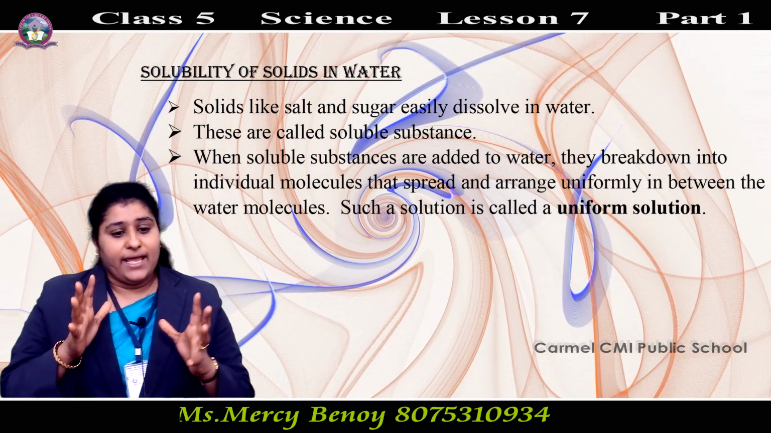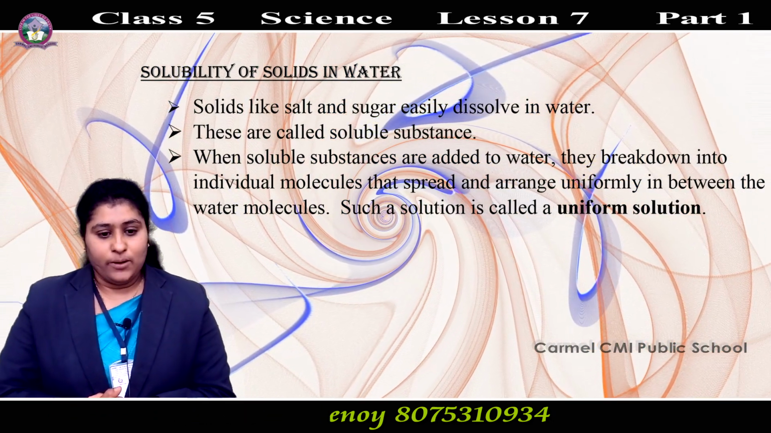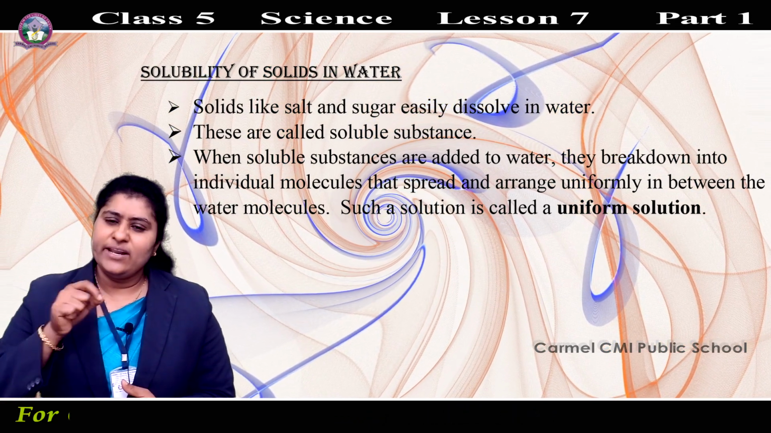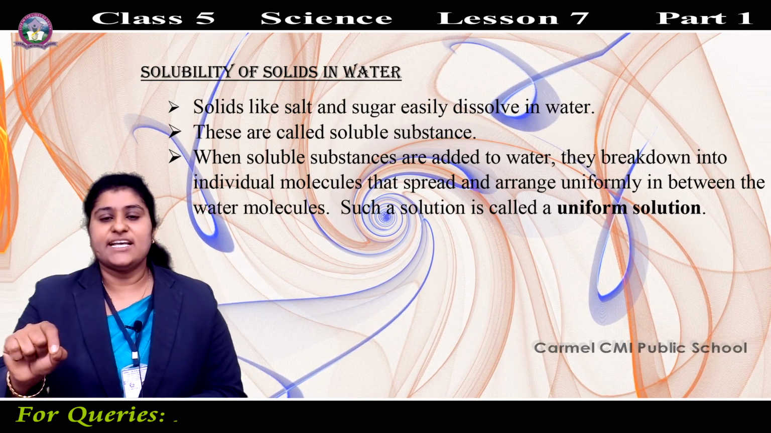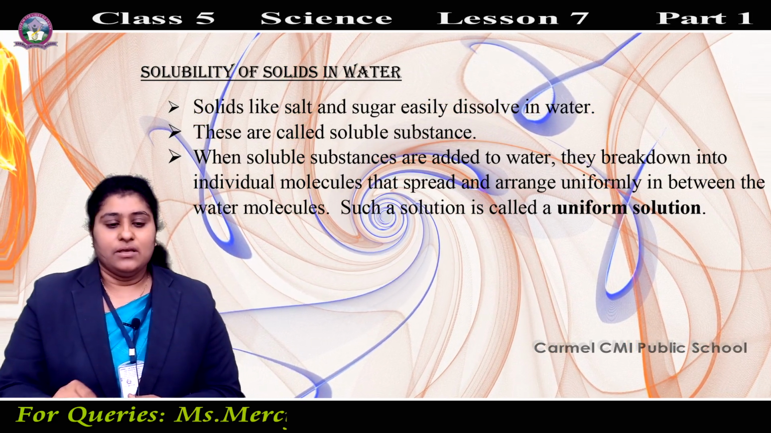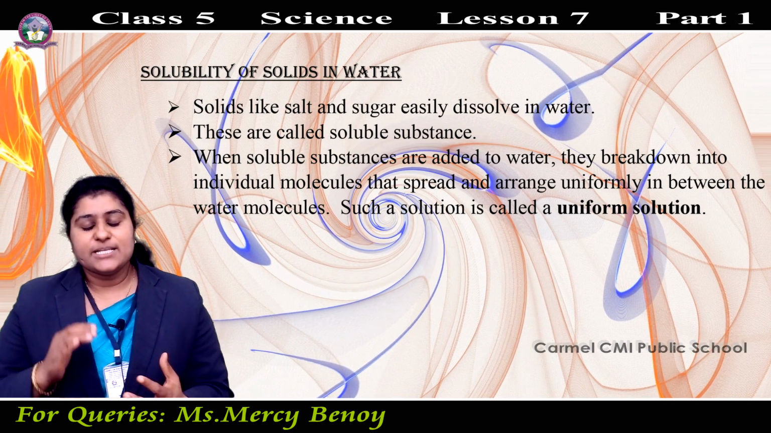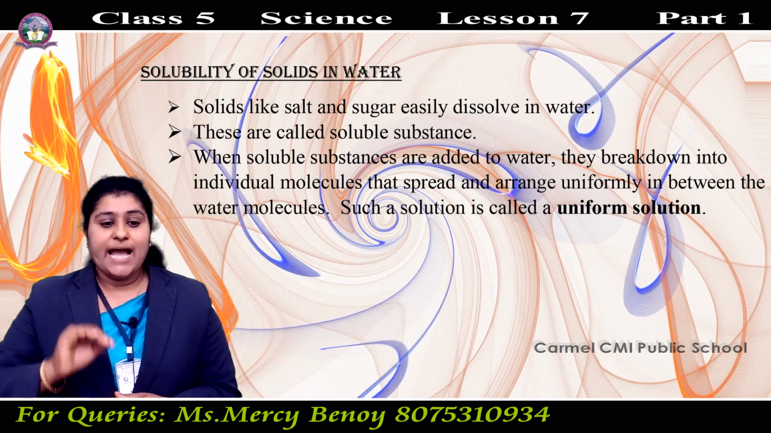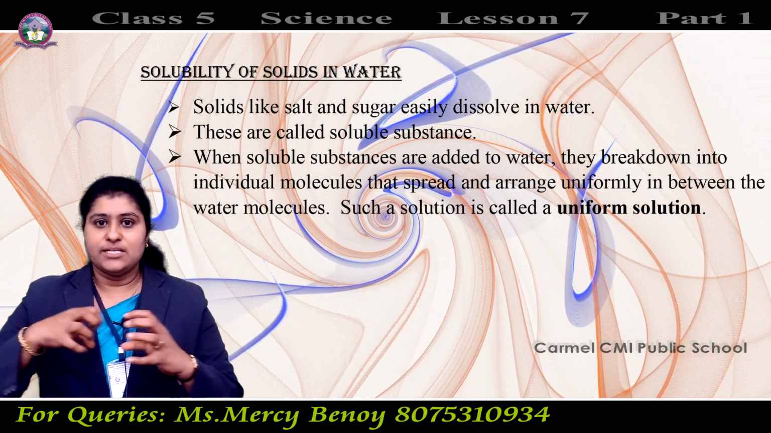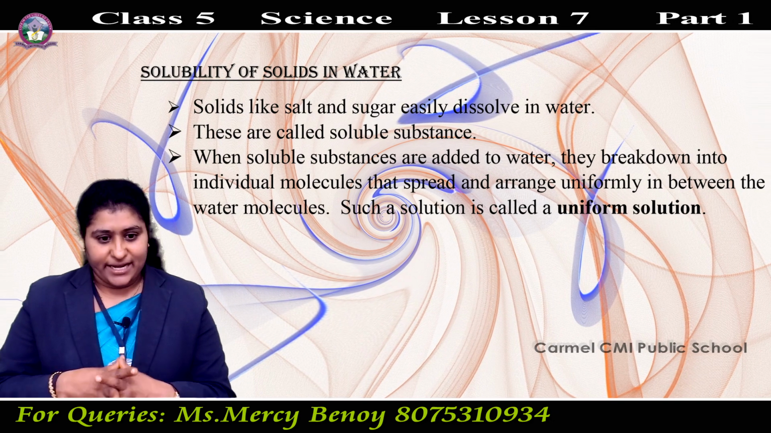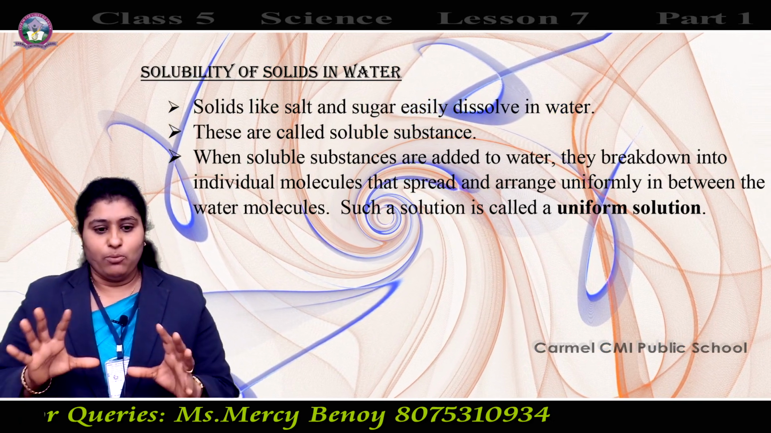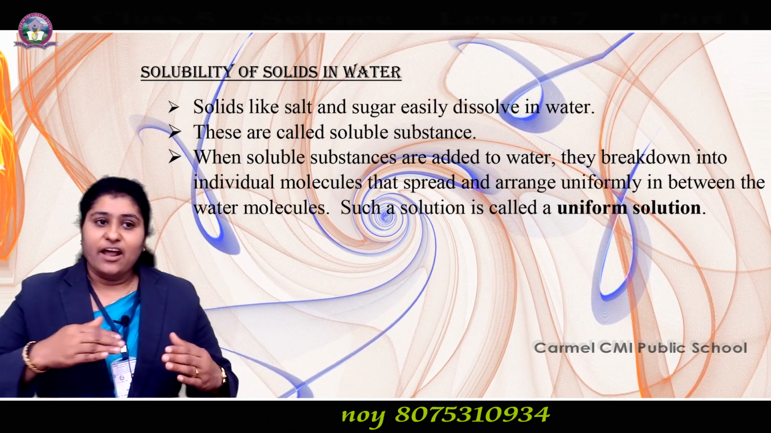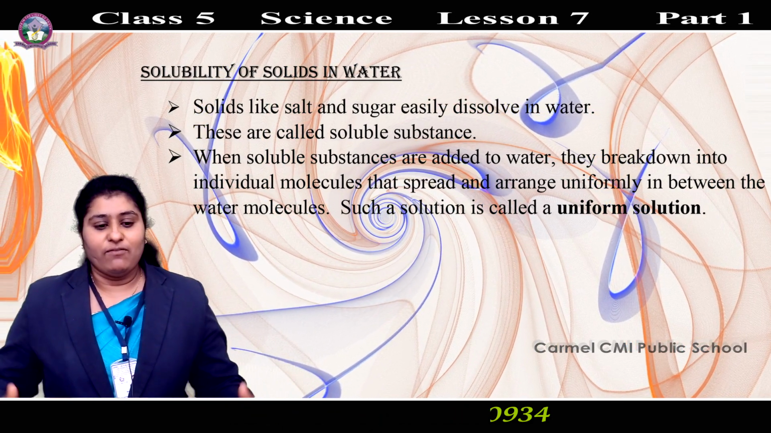So, what is a soluble substance? Solids like salt, sugar, etc. that easily dissolve in water. Such substances are called soluble substances. When soluble substances are added to water, they break down into individual molecules, separate molecules, and they spread and arrange uniformly in between the water molecules.